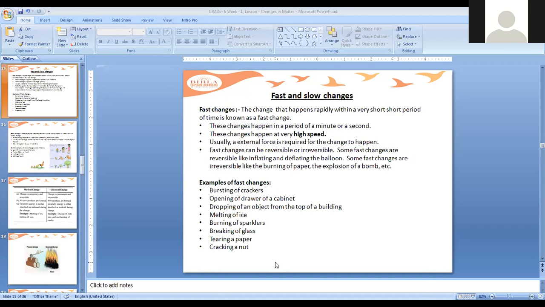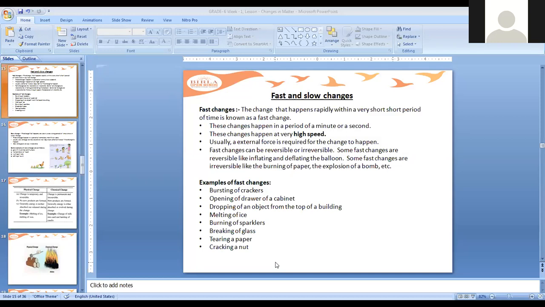What is the change which is being asked by the teacher? So if the teacher is asking you whether the change is happening, like for example, burning of crackers, they burn very quickly, so it is a fast change. So here are a few examples, children, of fast changes. Just go through it, like burning of crackers, bursting of crackers, opening of a drawer of a cabinet.